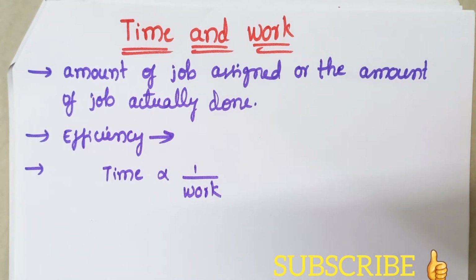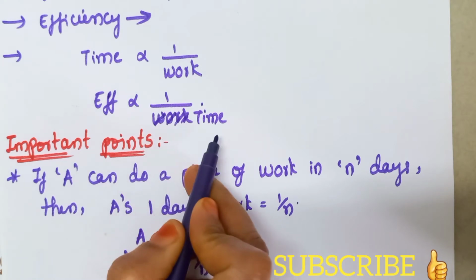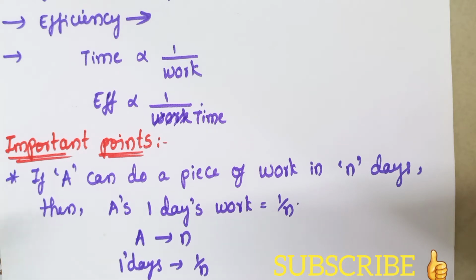And the time taken to do a work is inversely proportional to the work done. So suppose a man works fast, then he'll need less time to reach the goal. In the same way, if the man runs slowly or he walks slowly, then he takes more time to reach the goal. That is very simple to understand. That means the time and work are inversely proportional to each other. Efficiency is inversely proportional to the time taken to do the work. That means the efficiency and time taken will vary inversely when the work is constant.